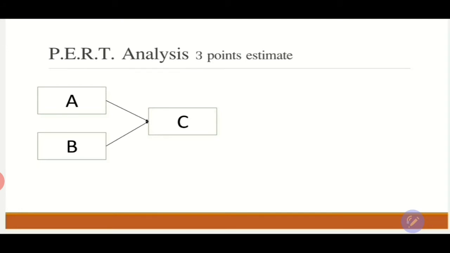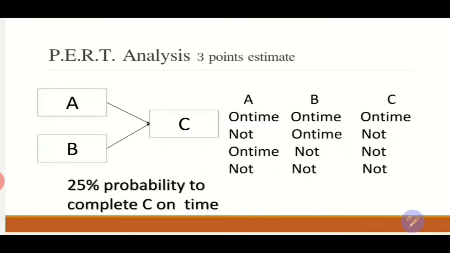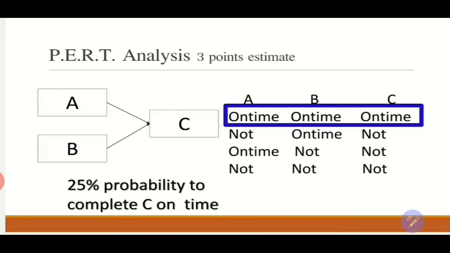If activity A and activity B are the predecessors of activity C, it means that activity C will never start unless activity A and activity B are completed. So the magic question is, what is the probability of completing activity C on time? The test over here is that we need to finish activity C on time, so activity A and activity B have to be completed on time. Then activity C will start on time and finish on time.